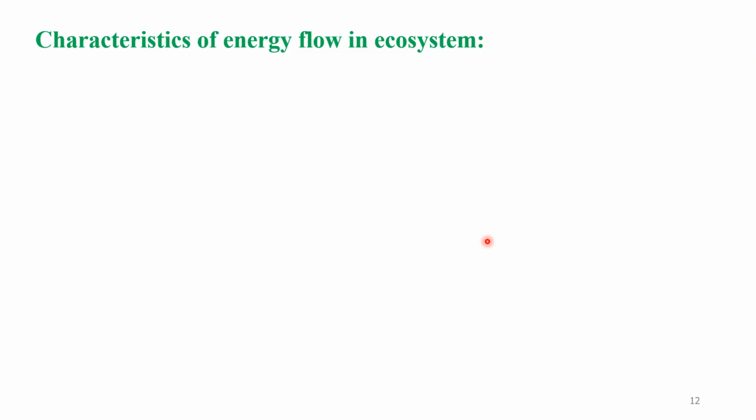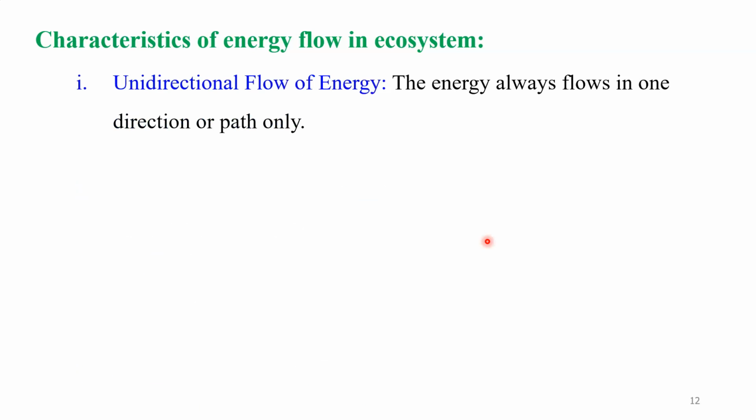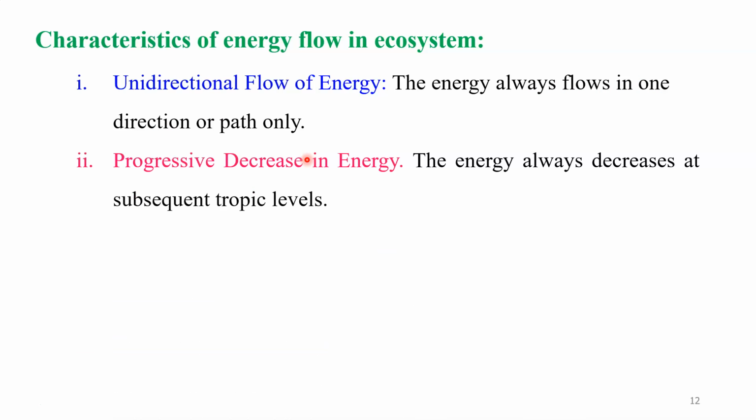Dear students, let us discuss the very important characteristics that we observe in the energy flow of an ecosystem. The first characteristic is unidirectional flow of energy. It means the energy in an ecosystem always flows in one direction or one path only, as we just saw in our previous diagram. Another important characteristic is progressive decrease in energy.